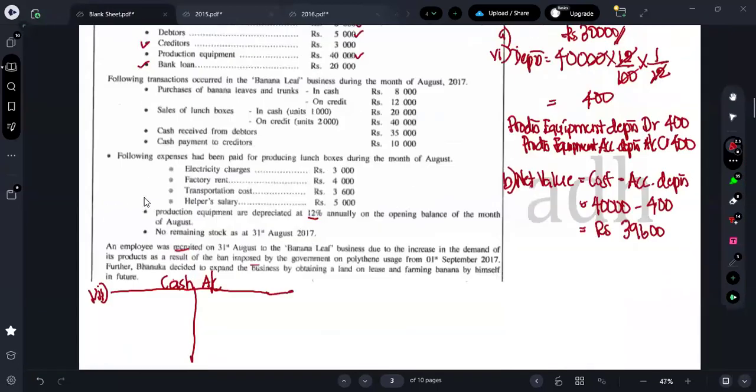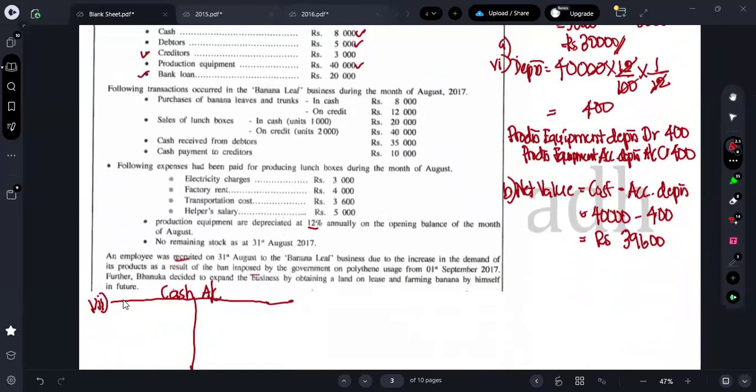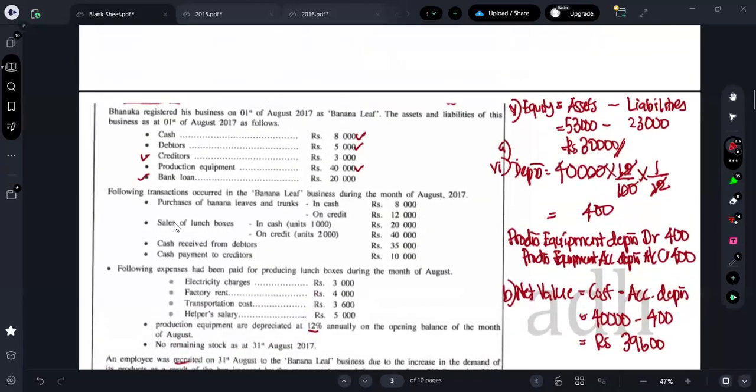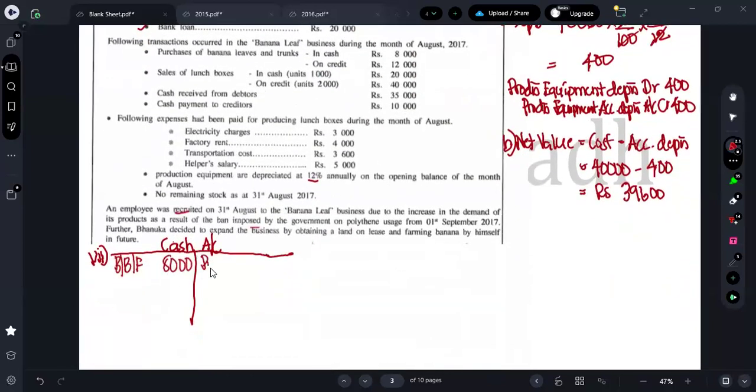They are asking for the cash account, no? So there is an opening cash balance of 8,000. Balance brought forward 8,000 is there. Here opening cash balance. What else do we have, guys? What are the other cash related transactions we have? See, purchase of banana leaves and trucks in cash 8,000. So there is a purchase of 8,000.